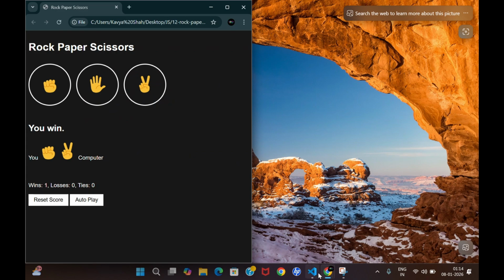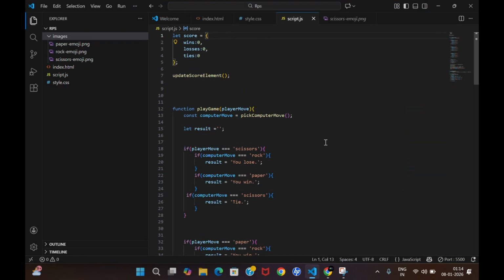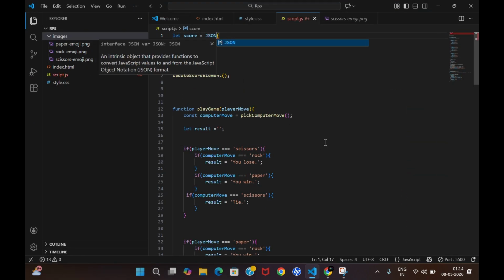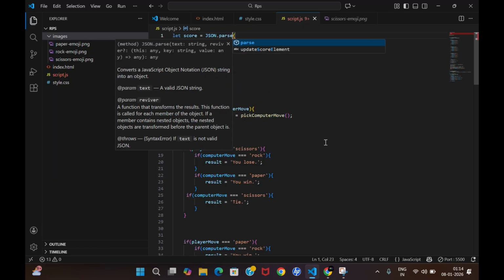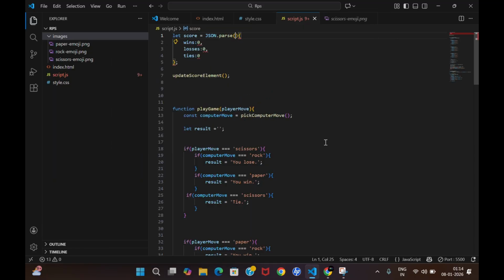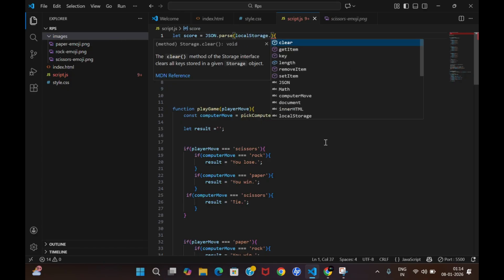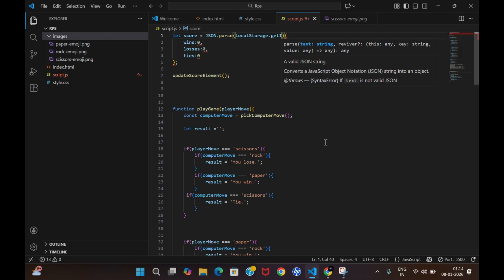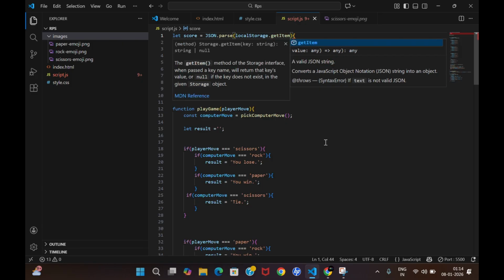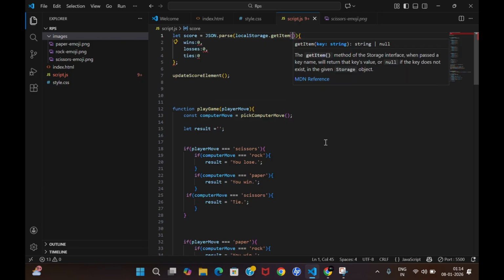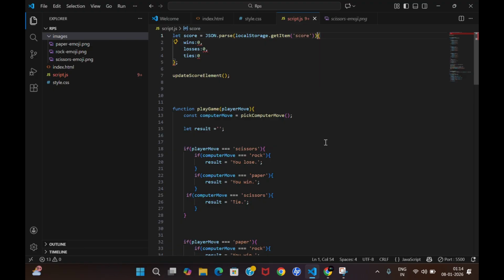So to stop it, what we will do in our code editor is we will just do JSON dot parse, right? And in that, this is the basic thing. Again, you will write get item, right? Get item what? So our variable, that is score, we have declared above, right? So this is the main thing.